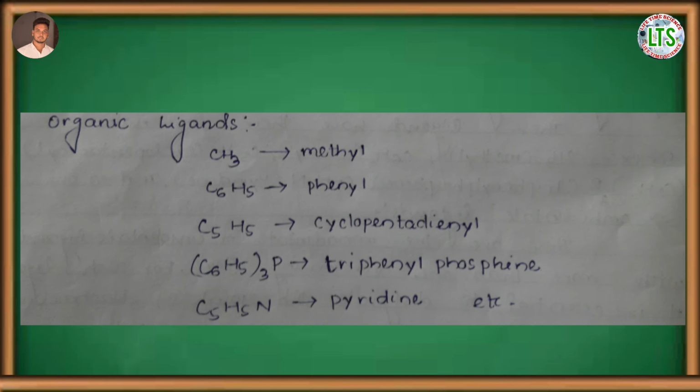These ligands have their own names. For example, the name of CH3 is methyl, C6H5 is phenyl, C5H5 is cyclopentadienyl, (C6H5)3P is triphenylphosphine, and so on.